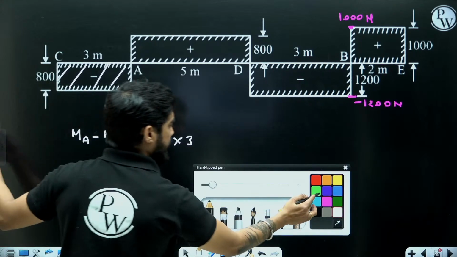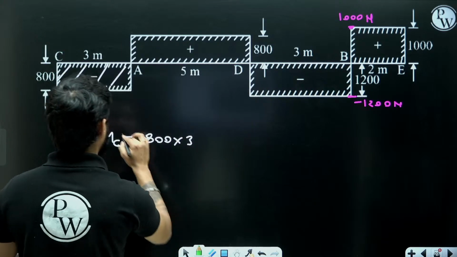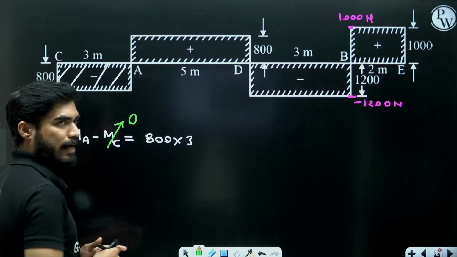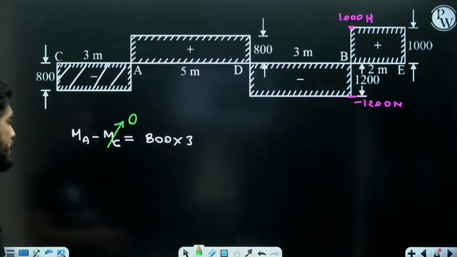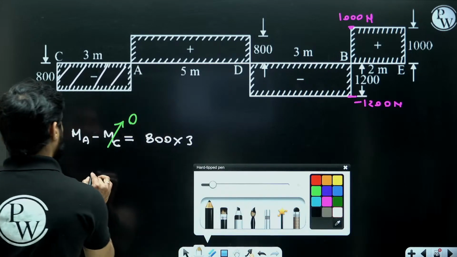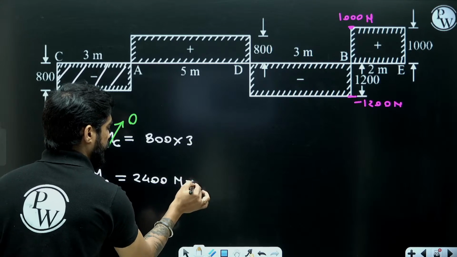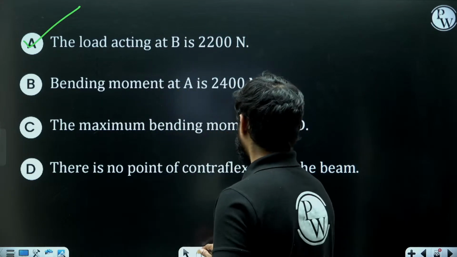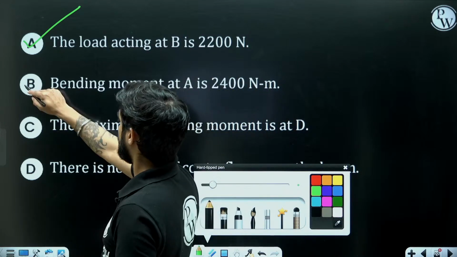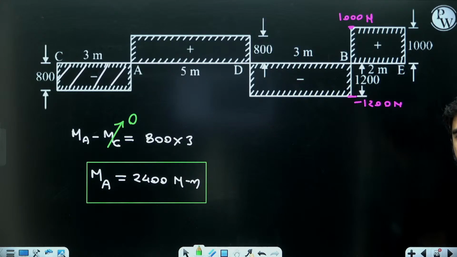Now we know that as there is no couple, the moment at point C and point E must be equal to 0, right? If there is no couple, the bending moment at the ends will always be 0. So MA will be equal to 2400 Newton meter. MA is 2400 Newton meter. So this second statement is also true. Maximum bending moment is at D. So shall we find out whether it is true or not?